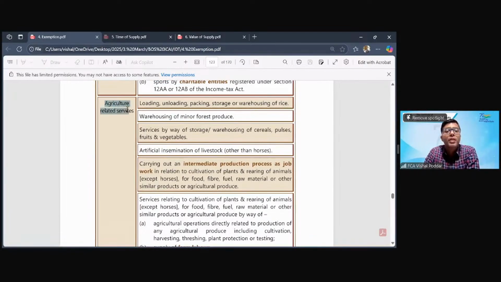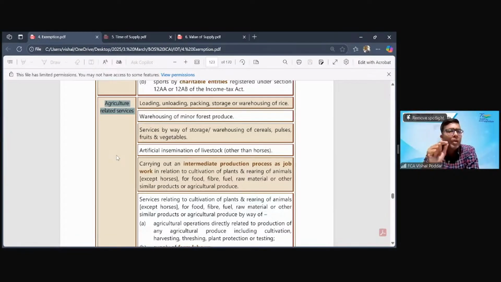Second entry is relating to agriculture. Now in agriculture, some important aspects have to be kept in mind. What is that important aspect? Firstly, we have to differentiate between agricultural products, that is goods, and agriculture related services.